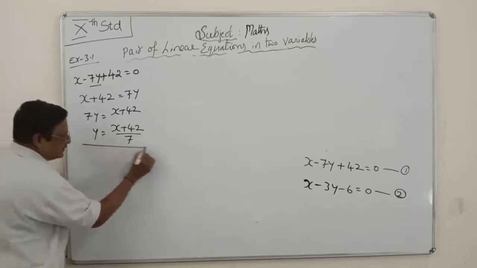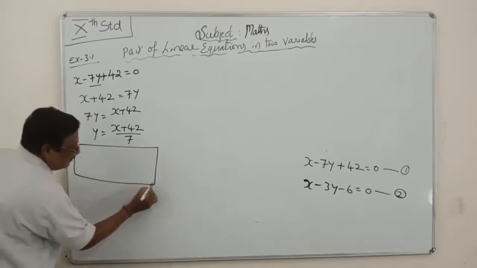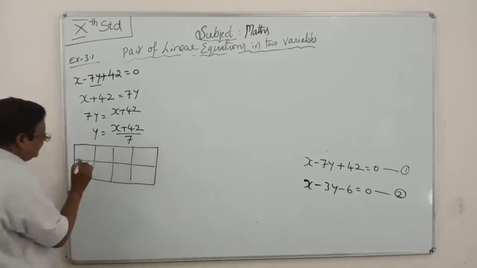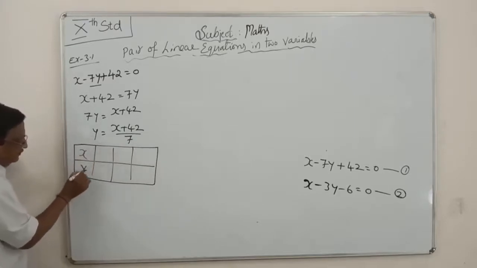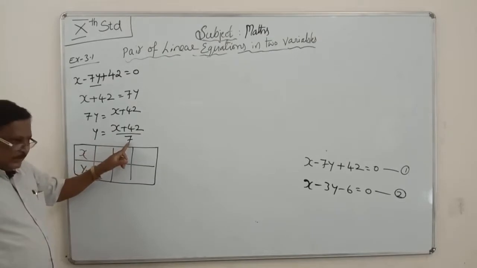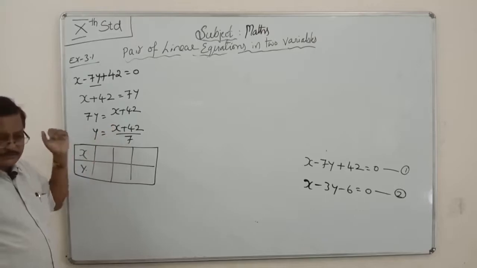This is the first equation. You have to draw a box, with x value here and y value here. In the denominator, 7 is there, so always take the x value as a multiple of 7. Why?